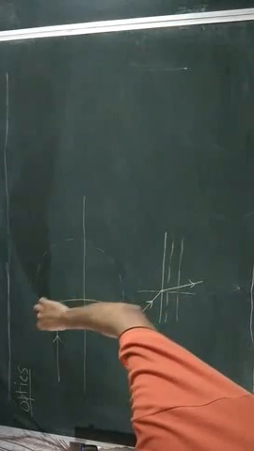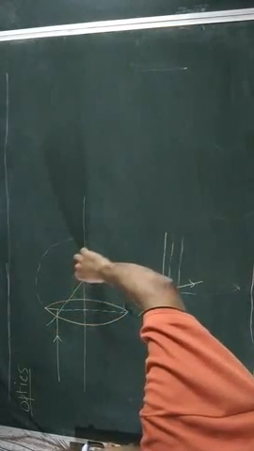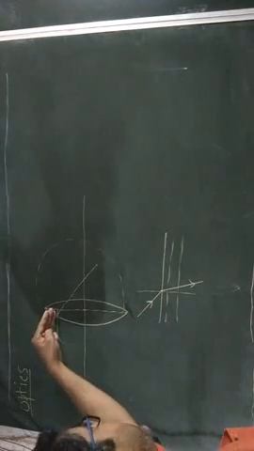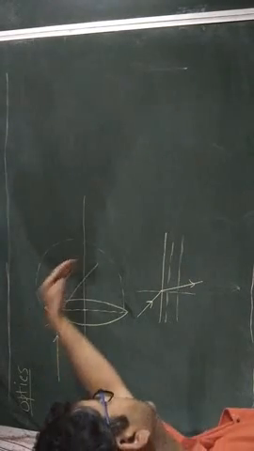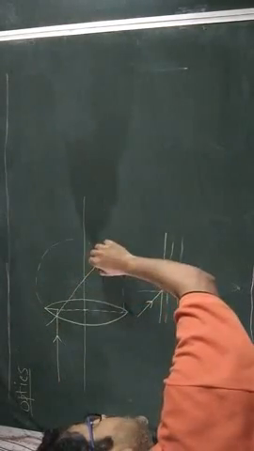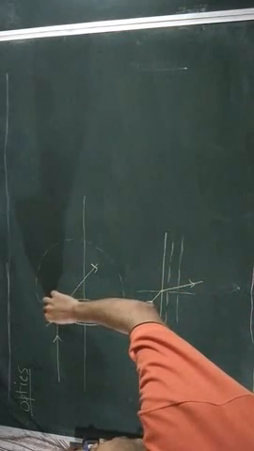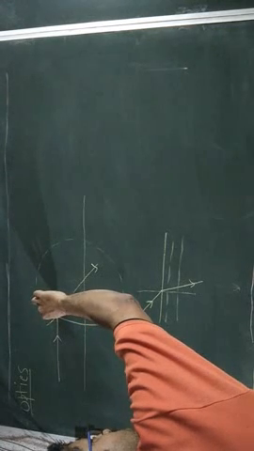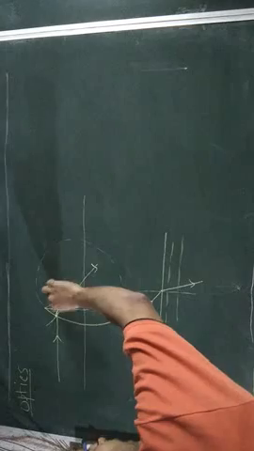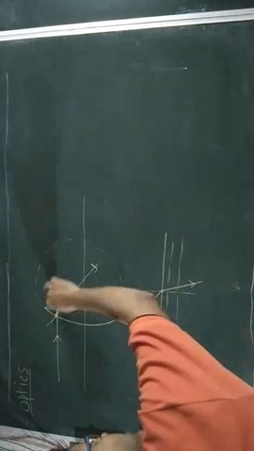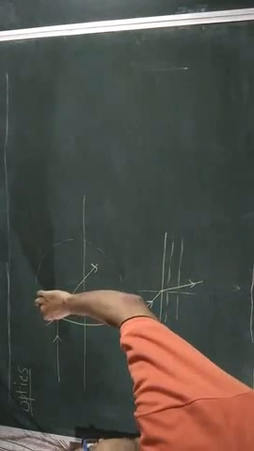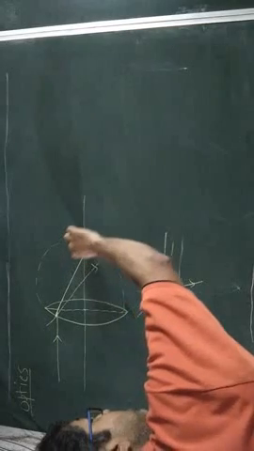Similarly, if we draw the tangent, draw the normal here, then the normal intention of this ray is to bend towards the normal. That means in convex type of lens, any ray if comes parallel to the principal axis, after being refracted, it moves towards the principal axis.